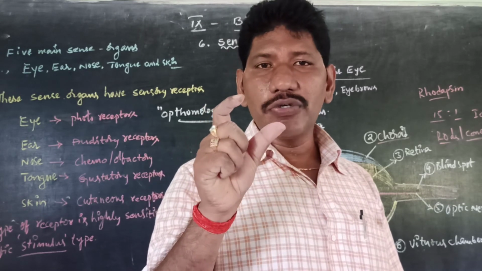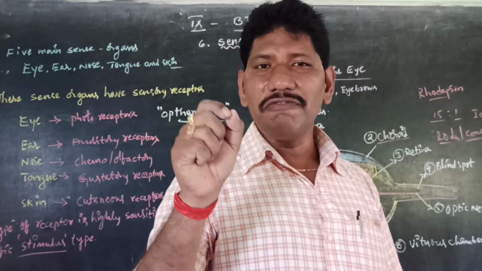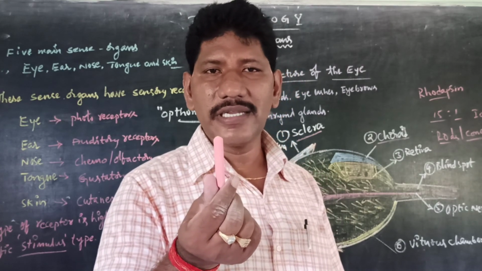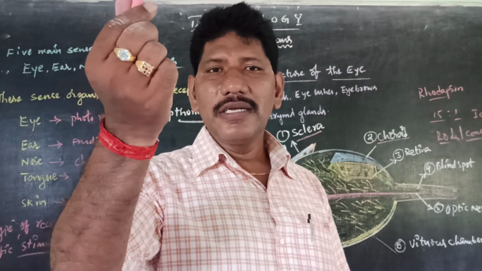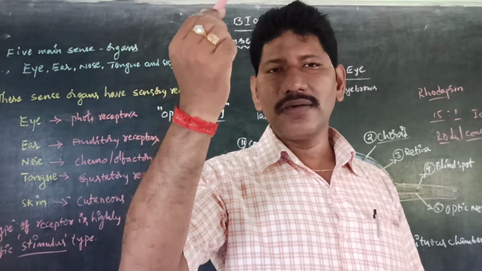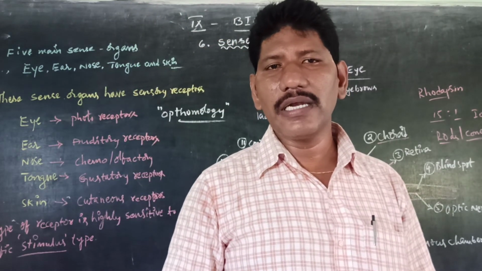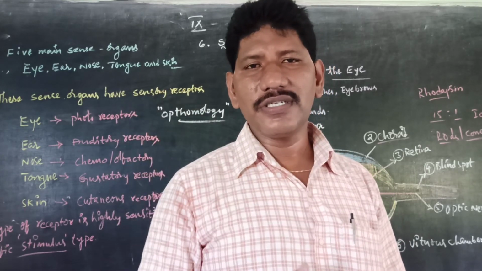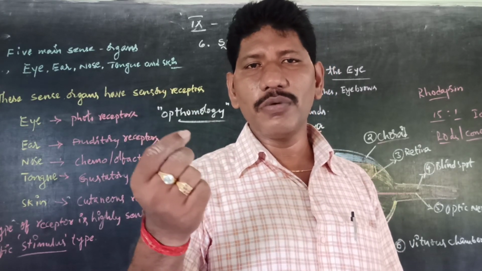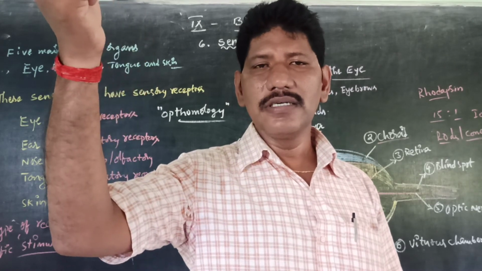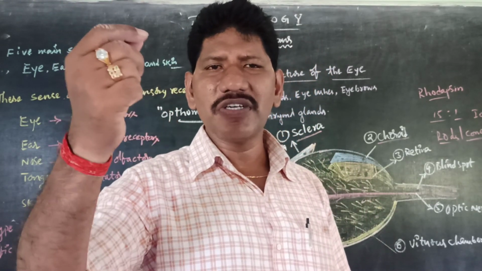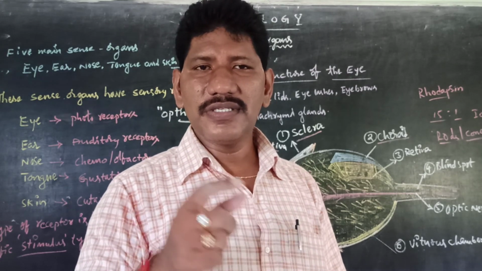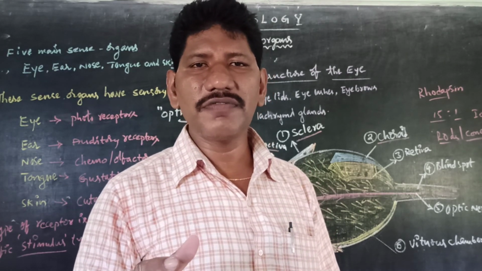Our eye is able to adjust near and far. For example, we are able to see the piece of chalk just 30 centimeters in front of us. And we are also able to see immediately the moon or sun which is very far away, nearly 3,84,000 kilometers is the Earth to moon distance, and nearly 150 crores of kilometers to the sun and galaxy. So we are able to see within a fraction of seconds. The adjustment is the human eye power. So this is the information about the structure of the eye.